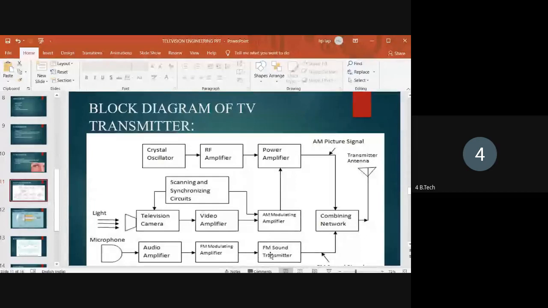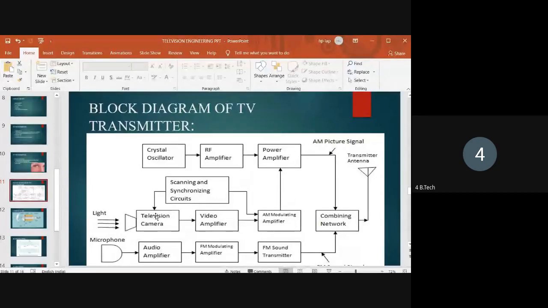The output of the FM sound signal, the audio signal, and the output of the power amplifier, that is the AM picture signal, both are combined in a combining network. Another block here is the scanning and synchronization circuits. You already know that in the camera tube the scanning process is done. For every trace period there is a retrace period.